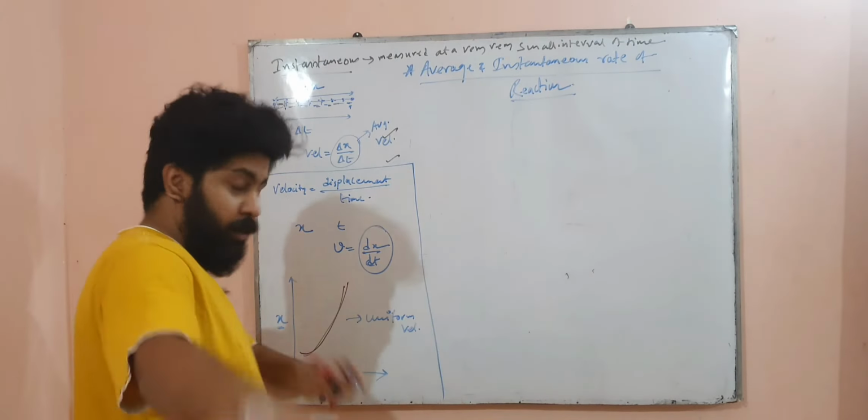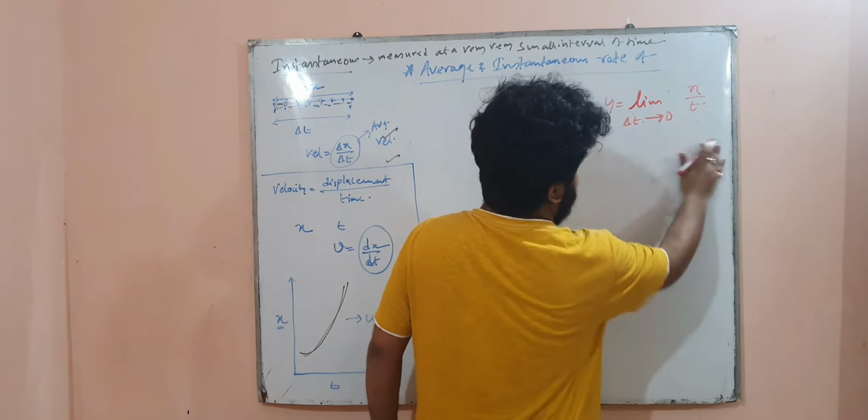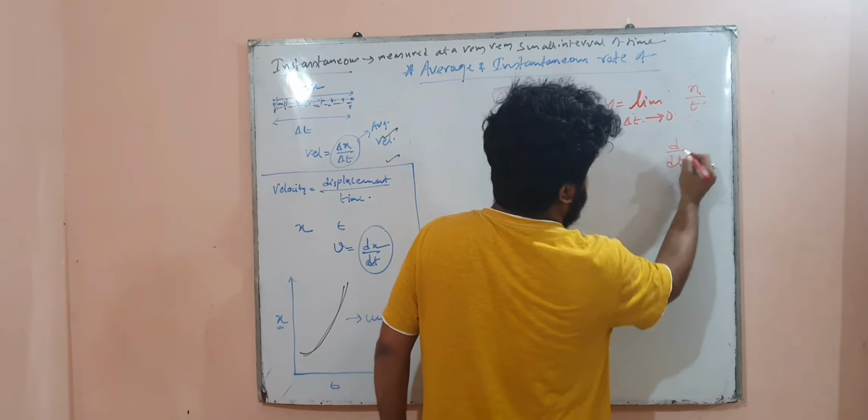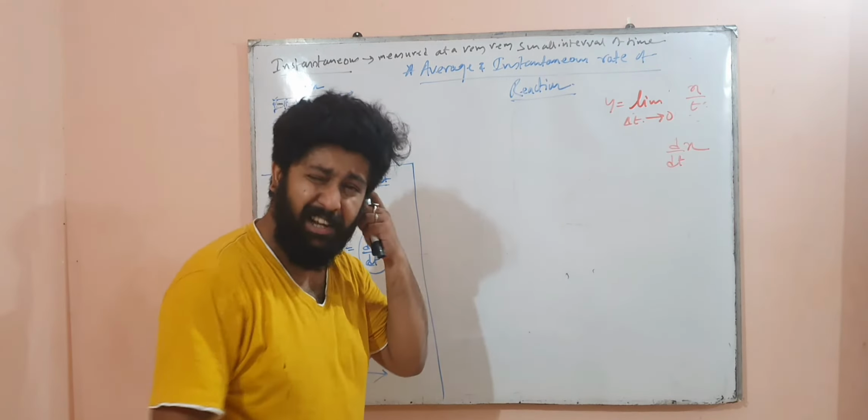In the same way, here if limit del t tends towards 0 of the function displacement by time, x by t, then it will become d dt of x. So this is basic differential concept you must have in class 11 only.